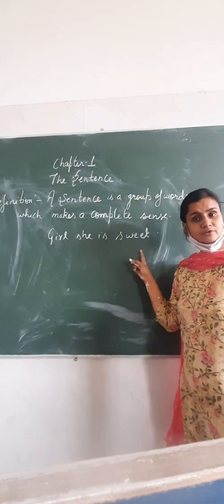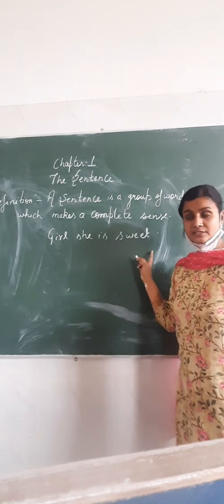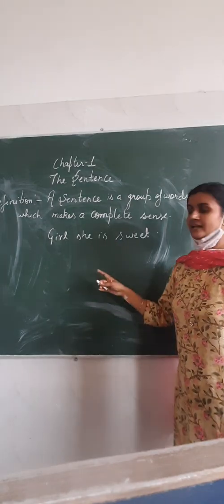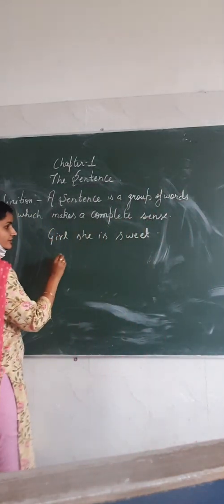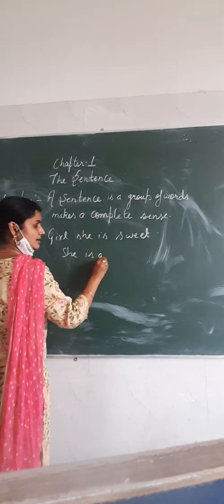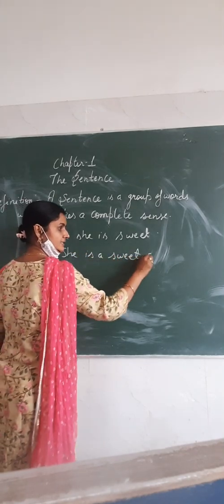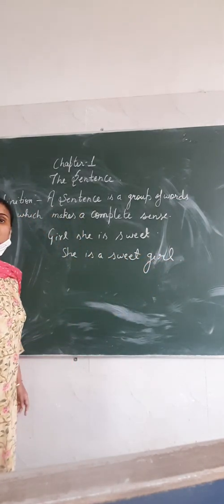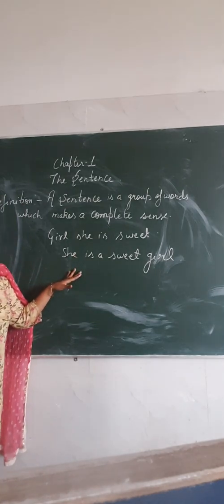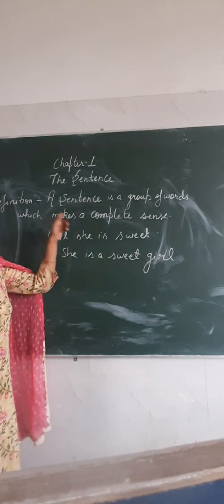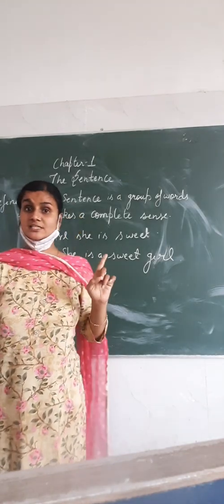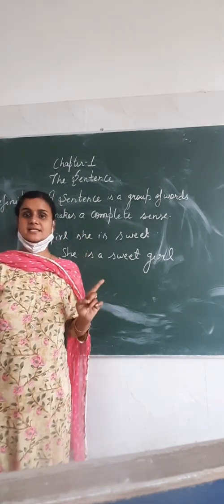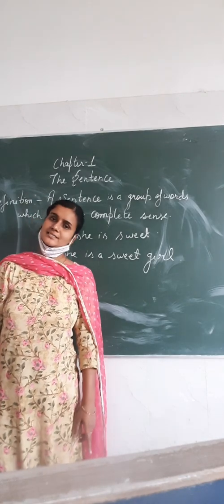It is also a group of words, but this group of words is not making a complete sense or any sense in fact. So if I write these words in a way, she is a sweet girl, now this group of words is showing a complete sense, so it is called a sentence. So remember, that group of words must show a complete sense, then only it is called a sentence.